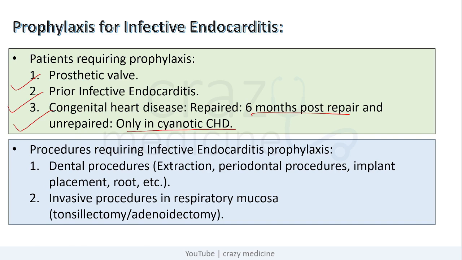So, what are the procedures which require prophylaxis? First of all, dental procedures, which include extraction, periodontal procedures, and implant procedures, etc. And invasive procedures on respiratory mucosa, for example tonsillectomy or adenoidectomy.